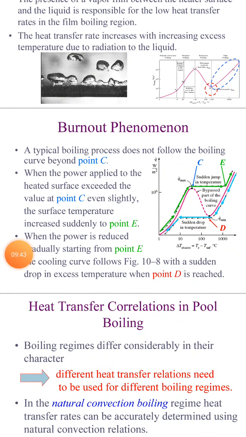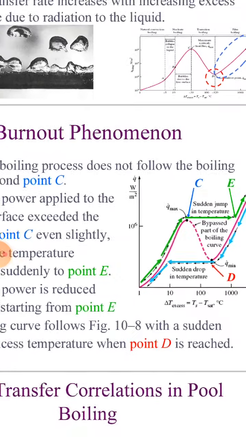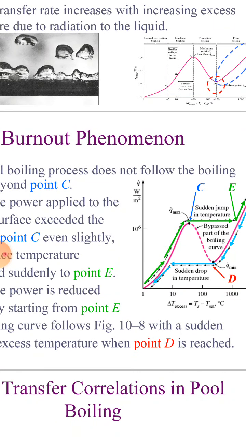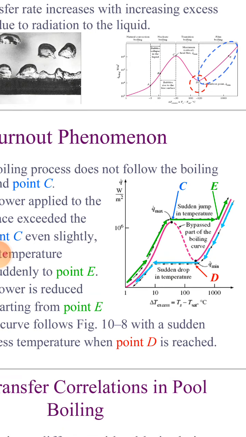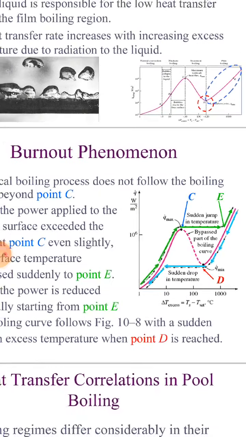Next, we have to discuss the burnout phenomenon, where burnout takes place at point Q max, and a sudden drop takes place.